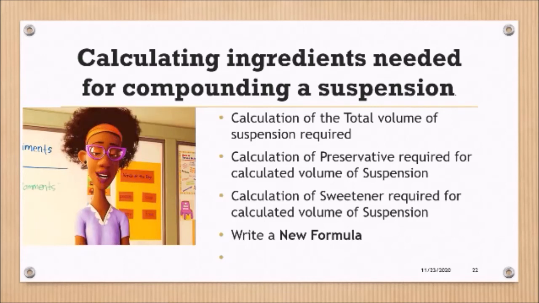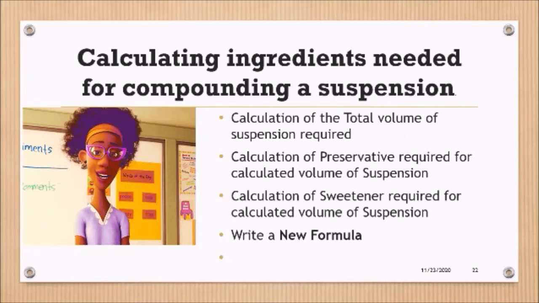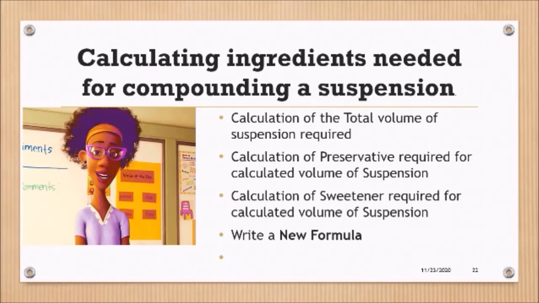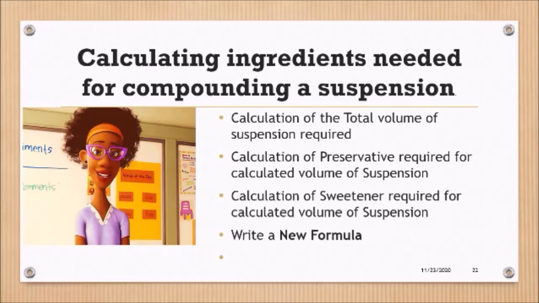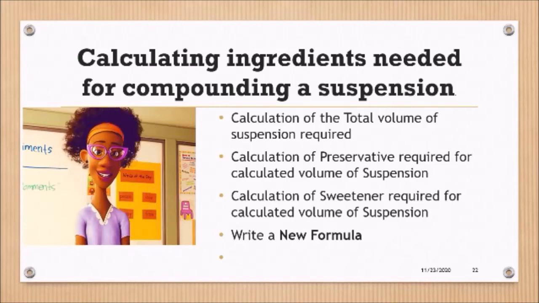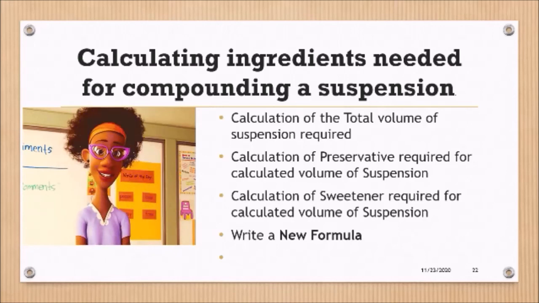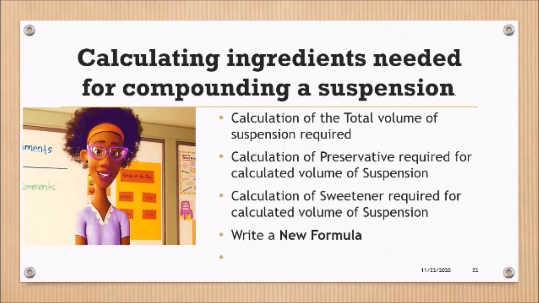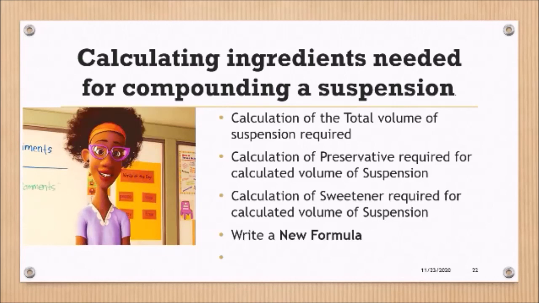We now have to calculate the preservative required. Usually it is benzoic acid, and a concentration of 0.1% in the final formulation must be calculated for. Then there is calculation of the sweetener, which again has a range, and it is up to the compounder, between 10 and up to 30%. Some books will say 10 to 20, some will say 10 to 30, but it depends on a number of factors, such as whether the ingredients you're using are quite bitter. Using 10% may not be palatable for the patient. You may need to increase that concentration. And of course, you're going to be writing your new formula.